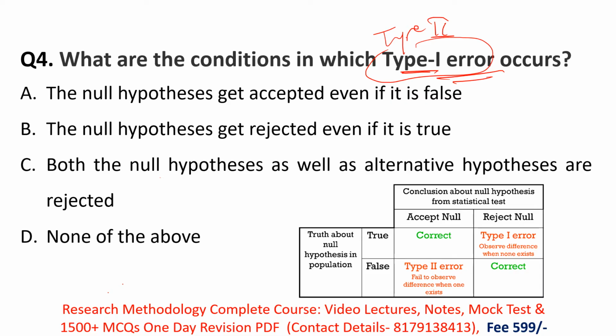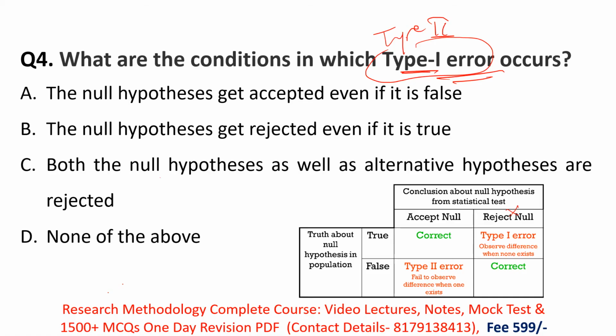What do you mean by type 1 error? If your null hypothesis is correct and you are rejecting it. That means your null hypothesis is rejected even though it is true.